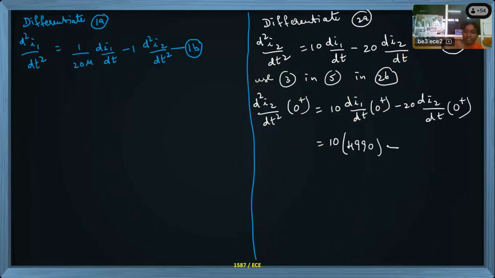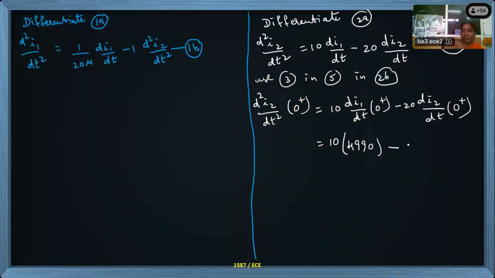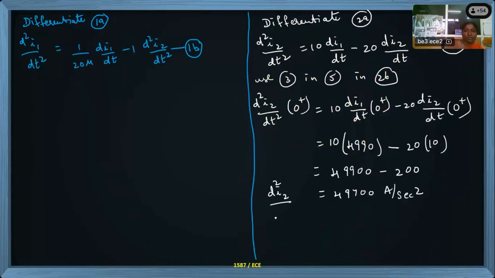4990 minus, now equation 3 you can see, it is also positive, 10 ampere per second. Minus 20 into 10 ampere per second. Now what happens? This is 49900 minus 200. How much is this now? 49700. Units are ampere per second square. The LHS is d square I2 by dt square at 0 plus. Now let me make this equation 5 completed.